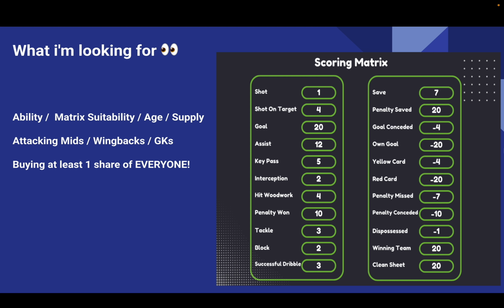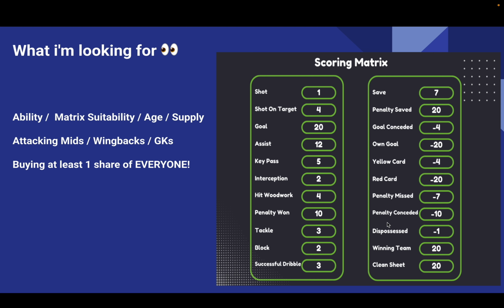So the next one is matrix suitability. Are they going to do well on this scoring matrix? You can see it here on the right hand side. Is the player going to be scoring goals, getting assists and key passes? For example, most defensive mids are probably not going to be suited to this matrix very well because you get own goals against you, or clean sheets. I think goals conceded is only defenders, but you're more likely to pick up yellow cards, and you're less likely to score goals, and so on.